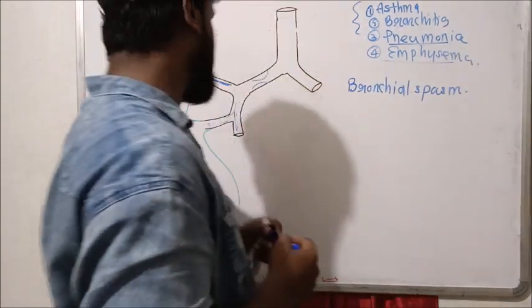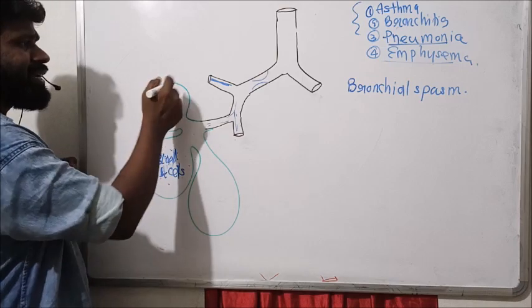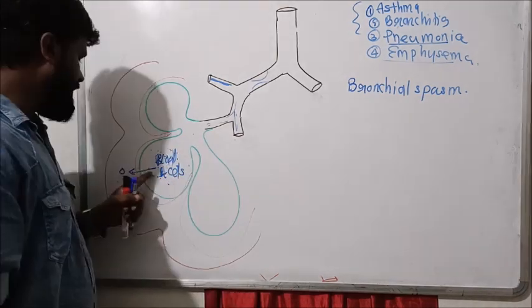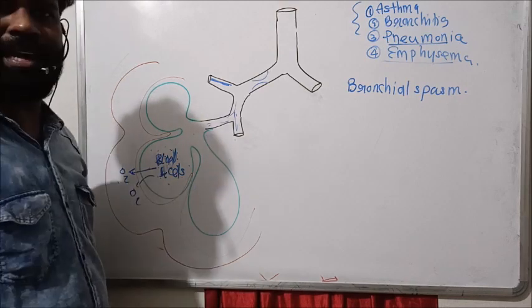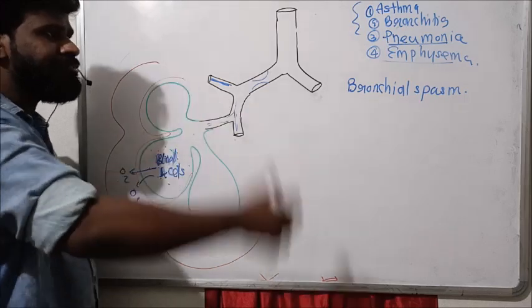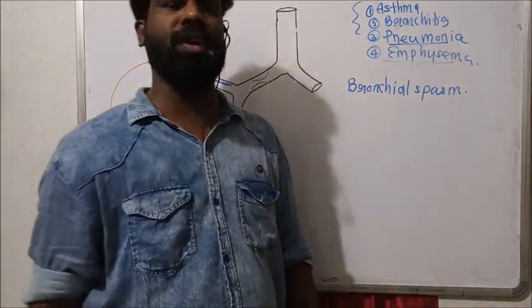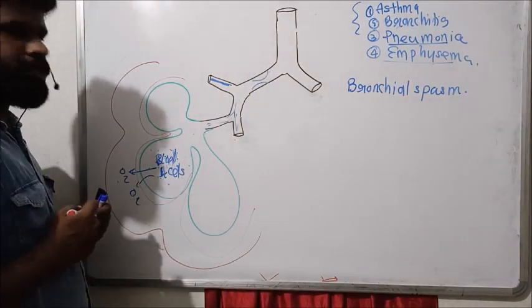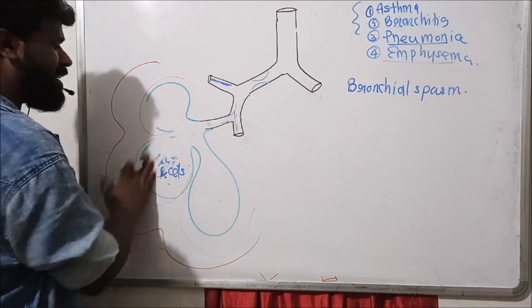The last one is emphysema. We know these are alveoli, and they are surrounded by capillaries for the exchange of gases. These capillaries pass through the alveoli. The main reason for emphysema is smoking. Due to smoking, the alveolar surface area is reduced.